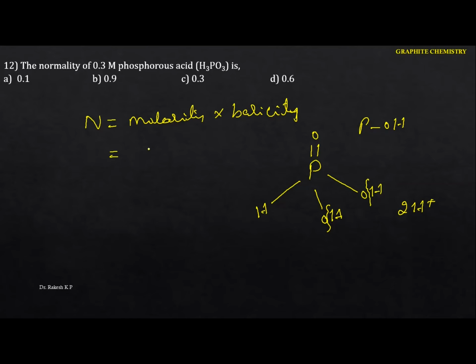The molarity given is 0.3, the basicity is 2, hence the normality becomes 0.6. Okay, 0.6 N. Hence the option is D. The option is D. So next question.